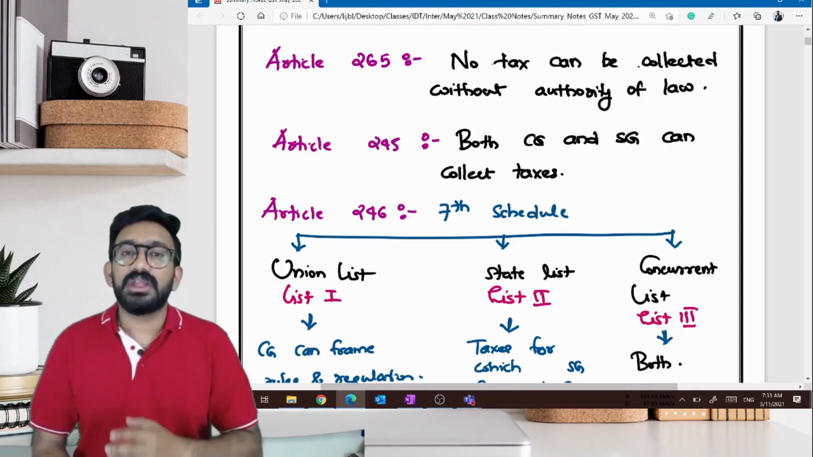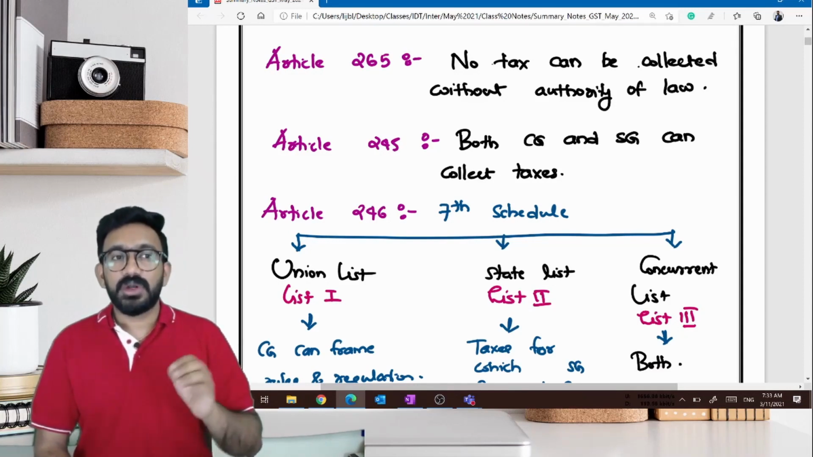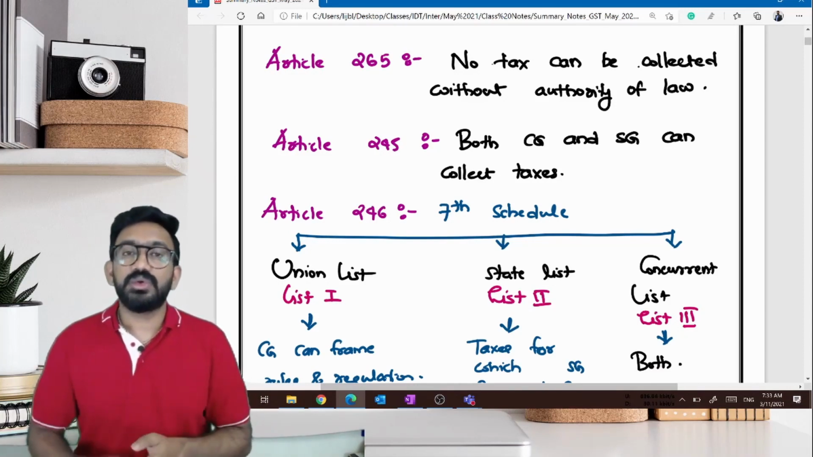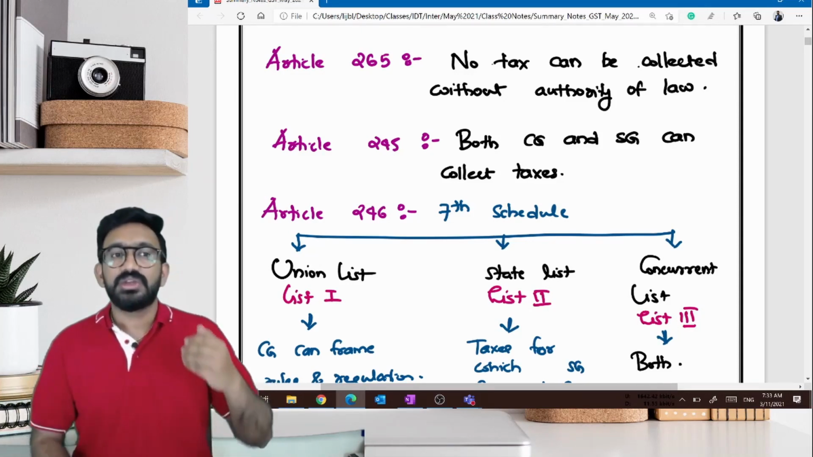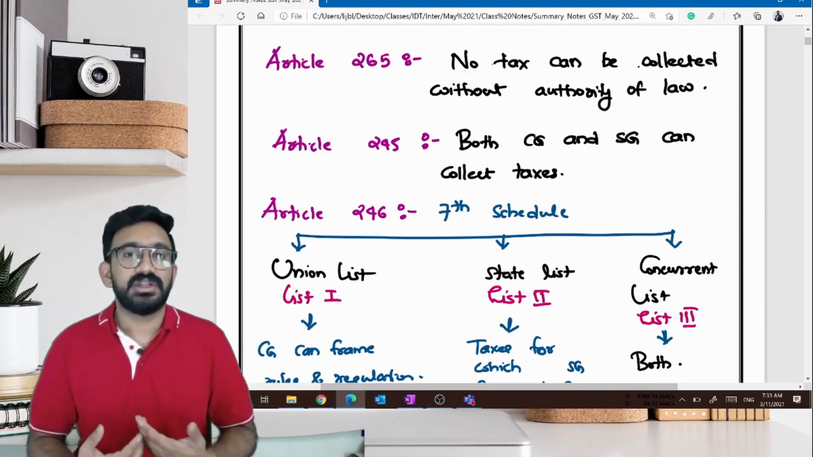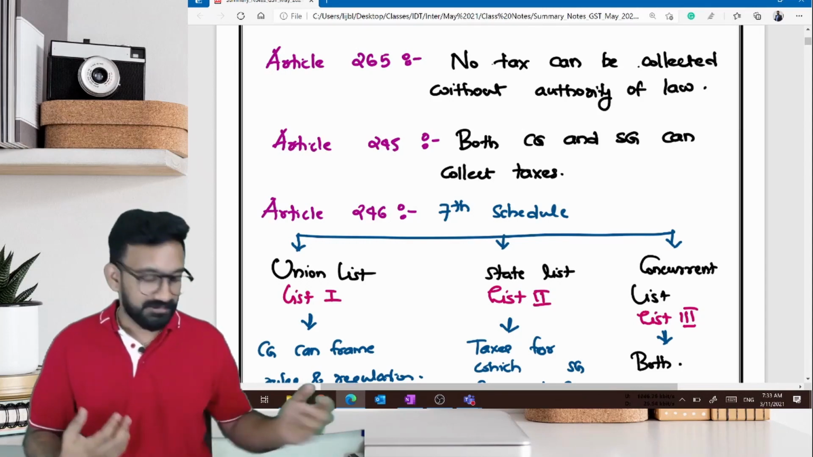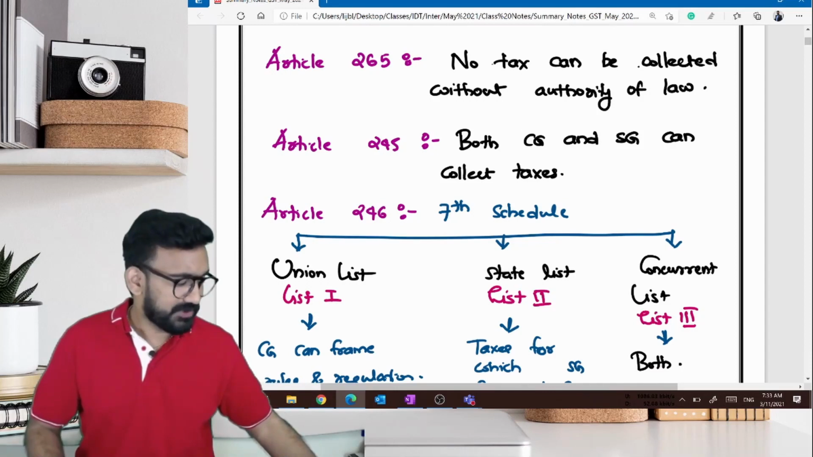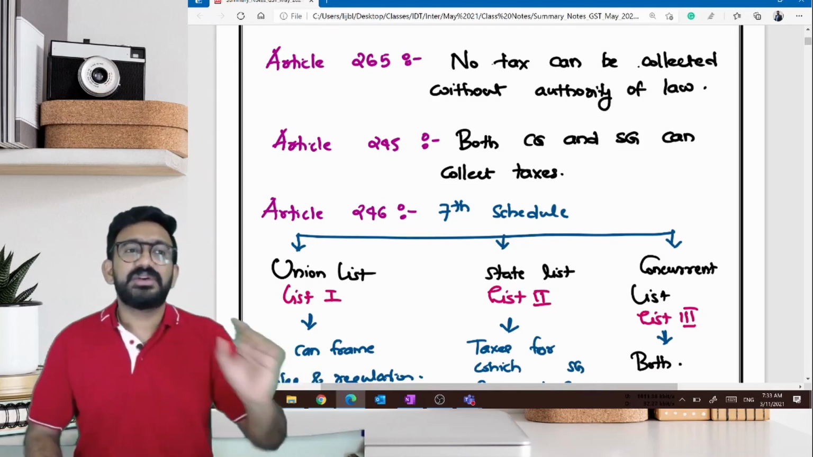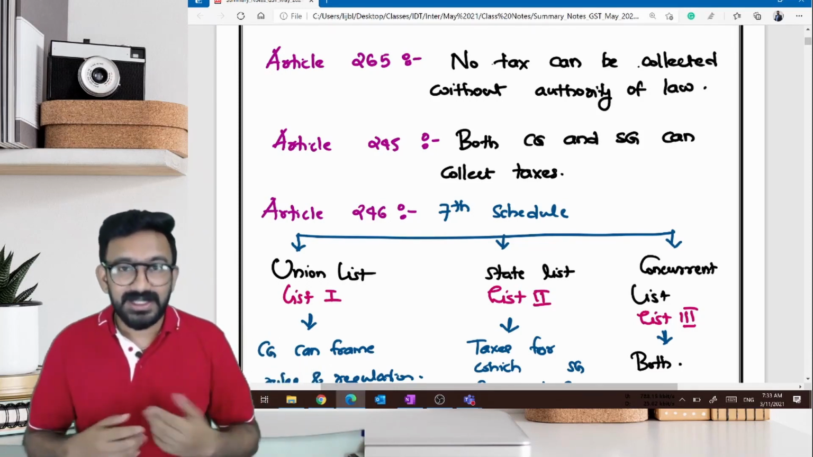If you're talking about income tax, if you want to tax on income, you need an act called Income Tax Act behind it. That's all they're saying. So tomorrow, if the government wants to tax people who are drinking tea, if somebody is drinking too much tea like me, and they wanted to tax them, then first of all, they need to have an act called Tea Tax Act.